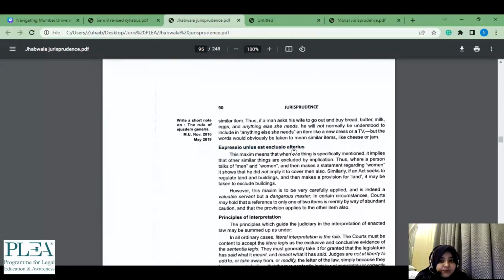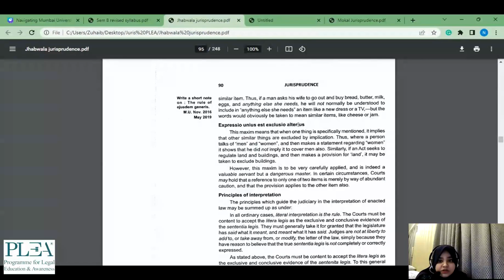So now, this expressio unius exclusio alterius. At least I wouldn't understand the meaning if I didn't read it here. So that is why it is important, if you've come across one maxim, to read the one that comes along with it.